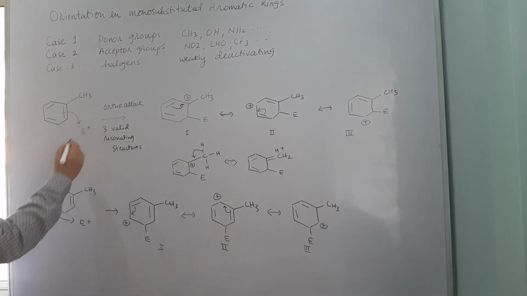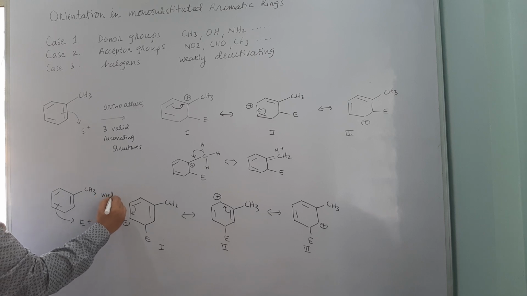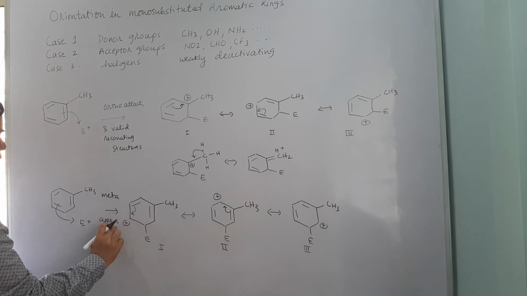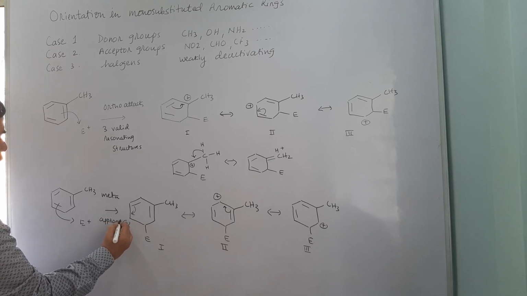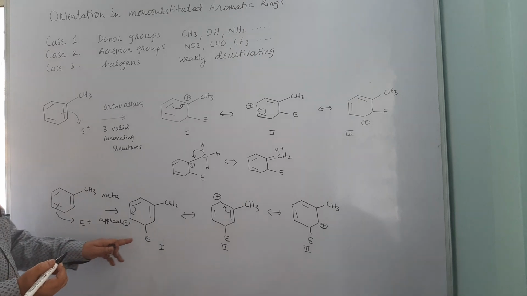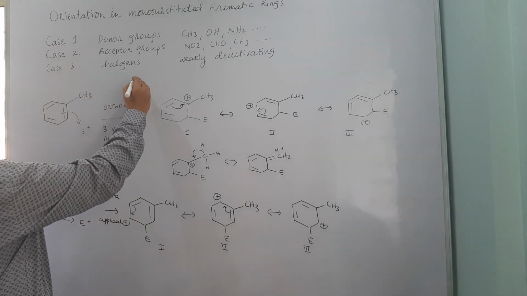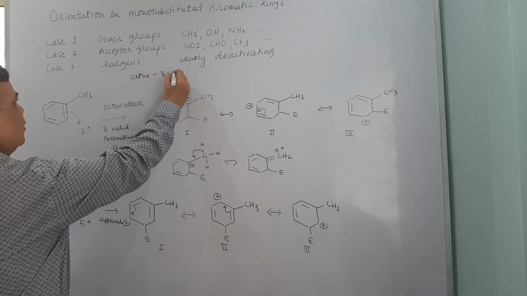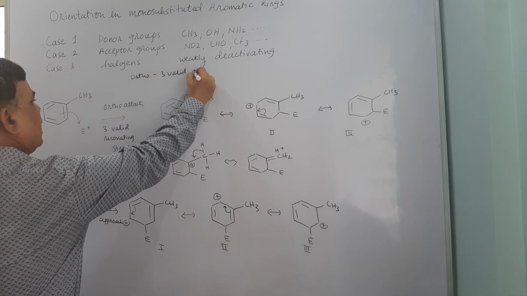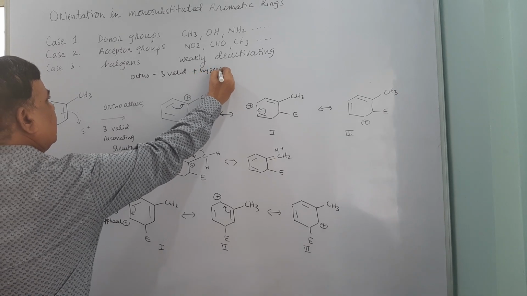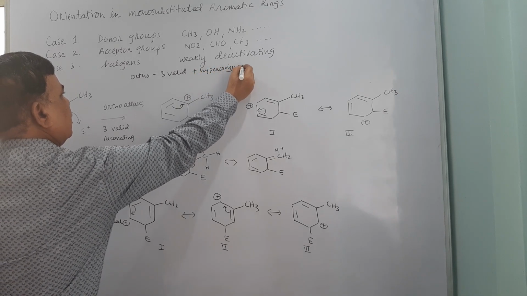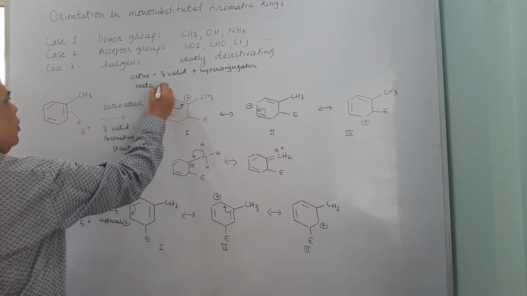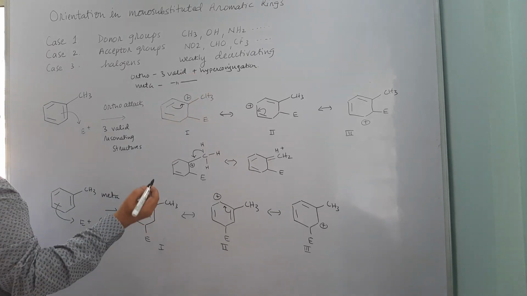So three canonical structures for meta substitution. So this is ortho attack, this is meta approach or attack, you can say either. For ortho attack there are three valid resonating structures plus hyperconjugation. For meta attack only three valid resonating structures are there.